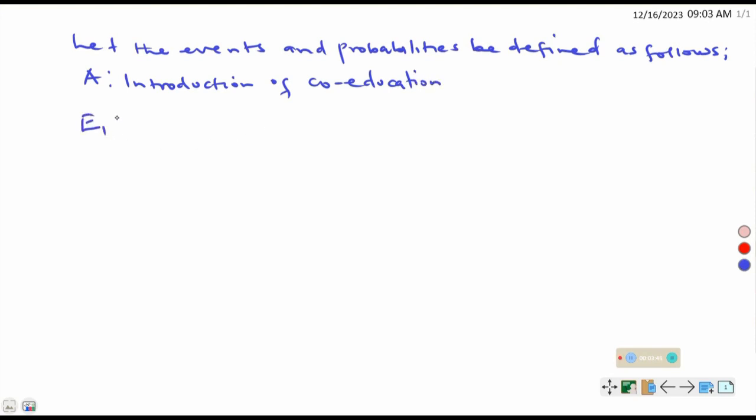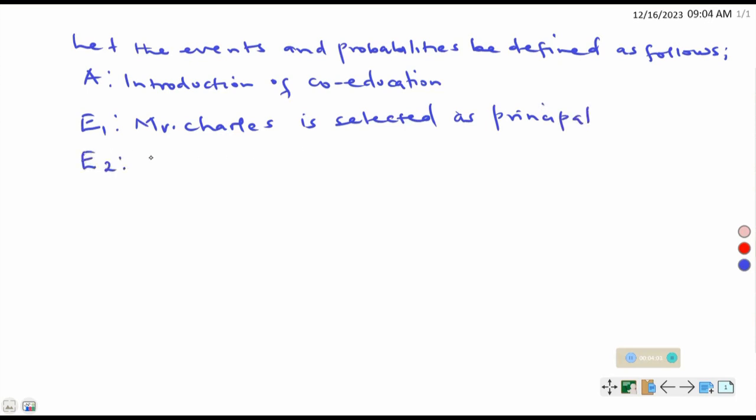Let E1 denote Mr. Charles is selected as principal. Let E2 denote Mr. Arnold is selected as principal.